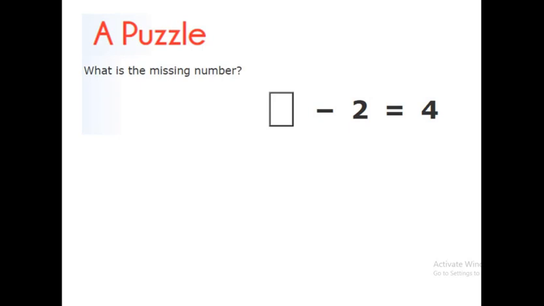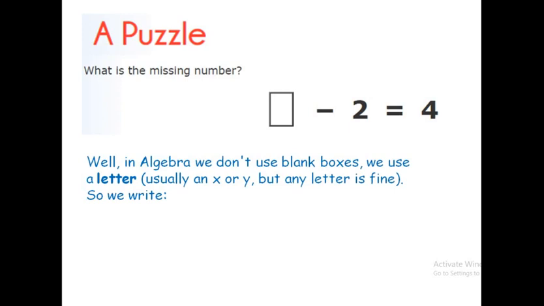Let's see it. In algebra, we don't use blank boxes. We use only small letters. Let it be x or y. Here, I am just using x. So, I can rewrite the equation as x minus 2 equal to 4.